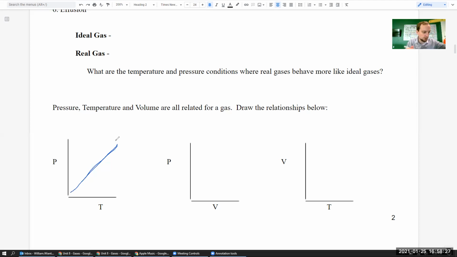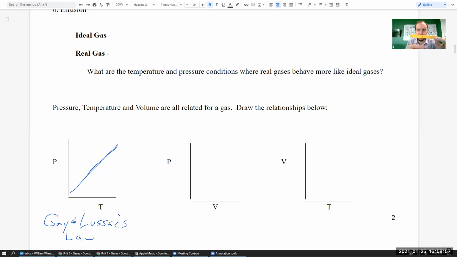Now, this is called Gay-Lussac's law. It was a French gentleman. Sorry, I'm having to make sure I don't misspell it. So that's Gay. That's a hyphen right there. Sorry, guys. It's a dash. Gay-Lussac's law. Okay, so he basically said that these two properties, pressure and temperature, are directly related. They both go up. They both go down if the volume is constant.